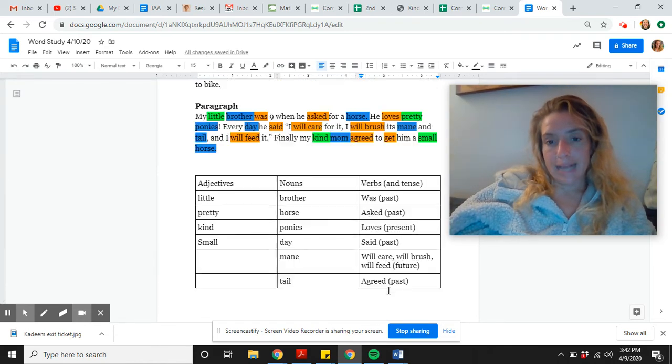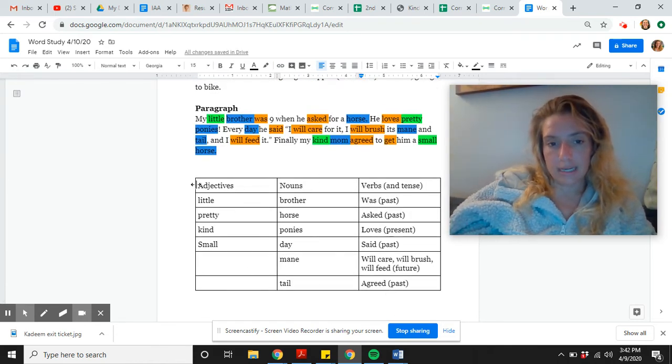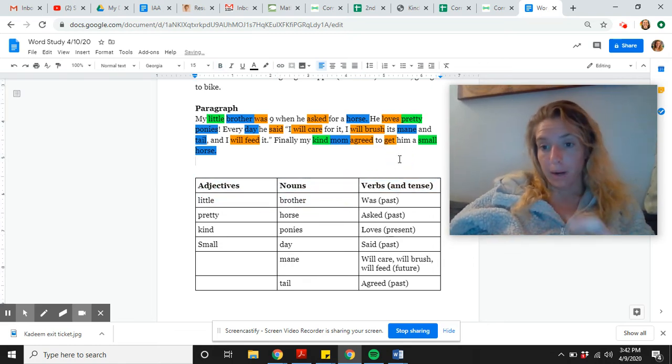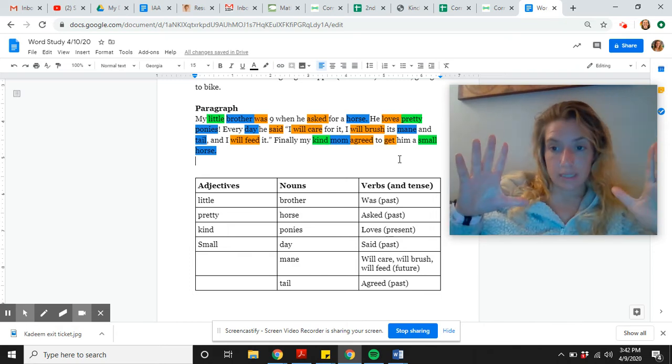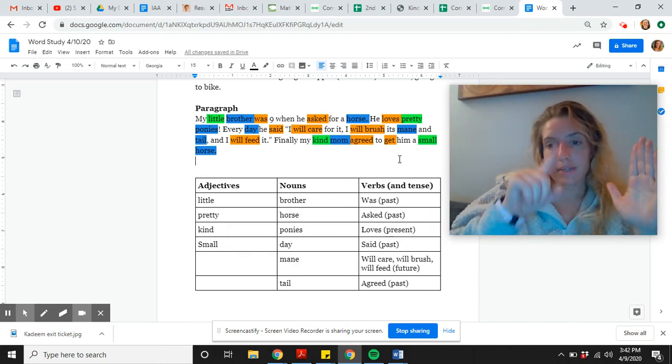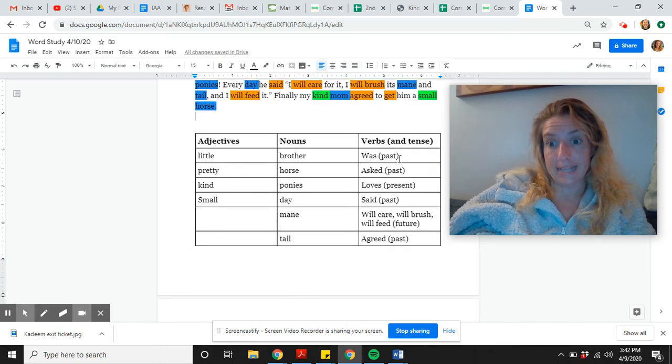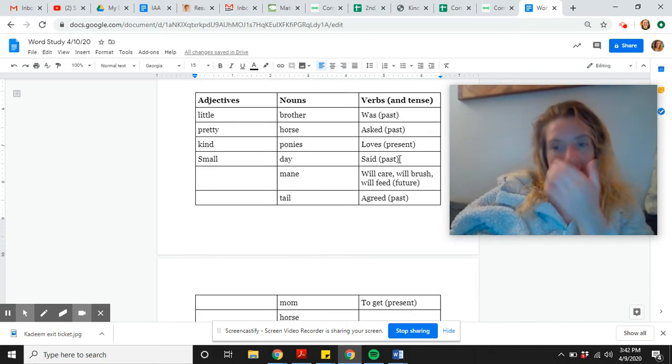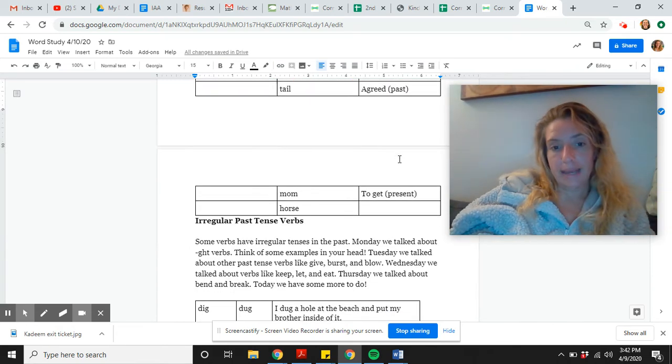All right, so this kind of chart that we just did today is exactly what you're going to be doing on your own sheet of paper, with your sheet labeled just like this chart is right here. Adjectives, nouns, and verbs, and then not forgetting the tense with the verbs. Some of you did this for extra credit already, but I'm looking for everyone to do it today.